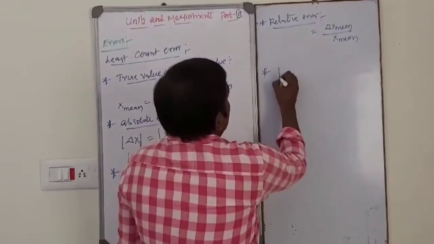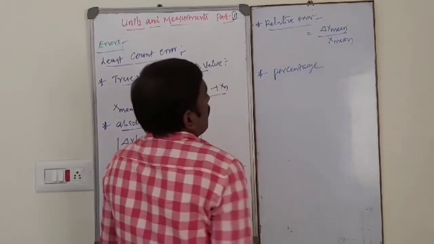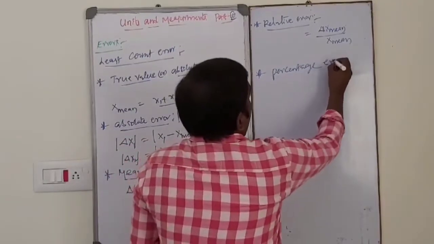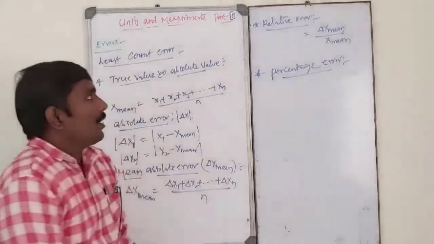And the last one is percentage error. What is meant by percentage error?